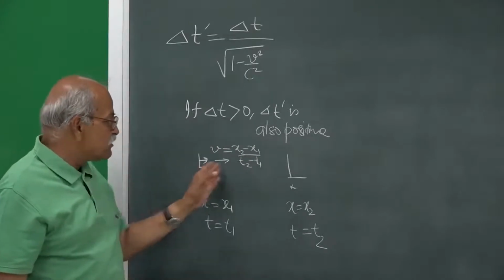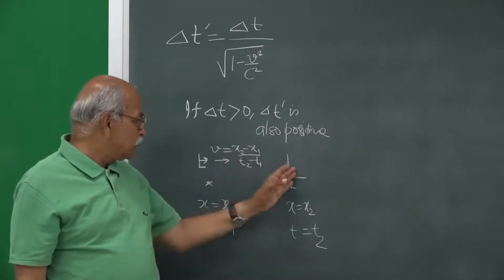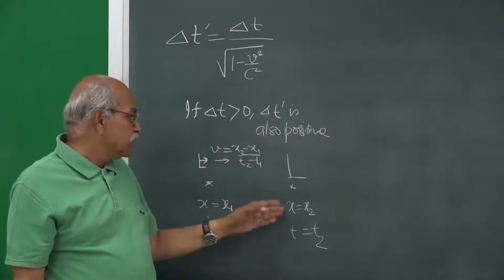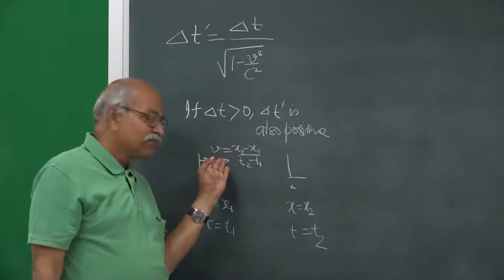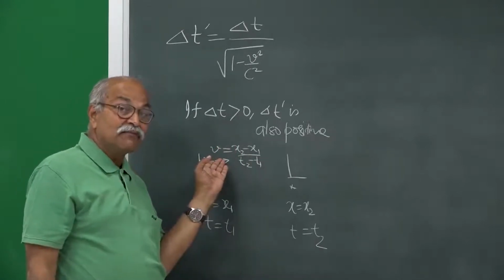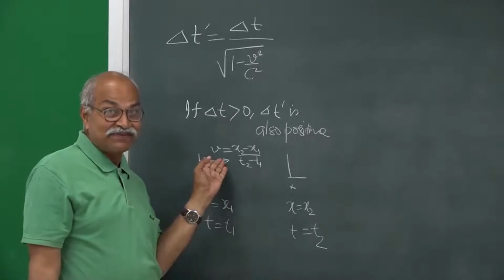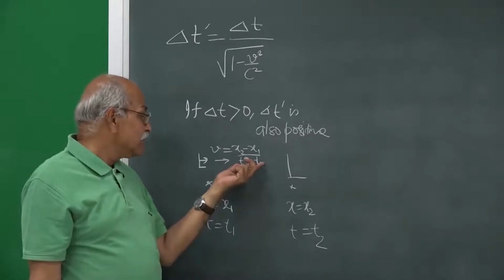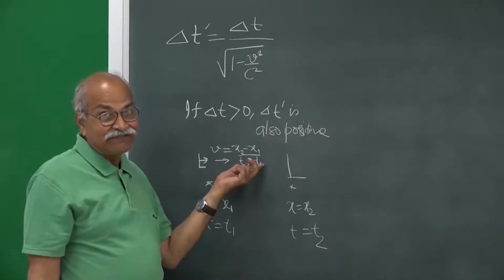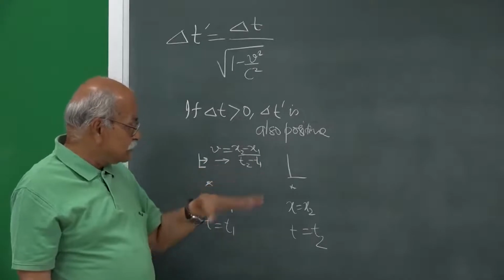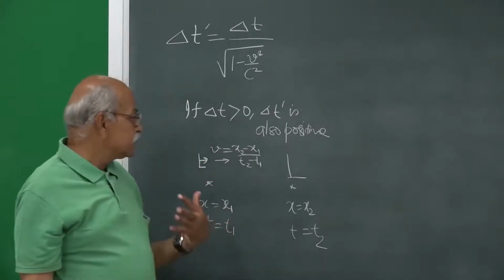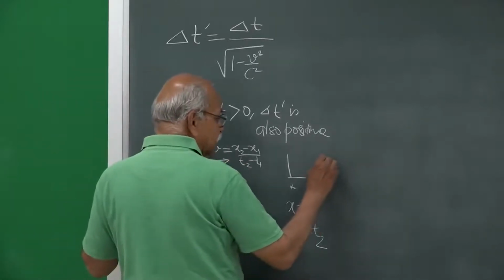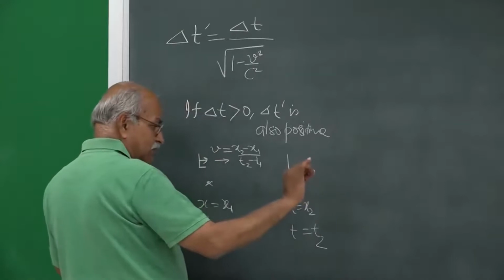So, if you have this kind of a frame, in this frame the position of these two events will be the same, and therefore, whatever is the ordering in this frame, that will remain the ordering from all other frames. So, if you can find a frame going with this velocity, then the ordering cannot change, and the velocities which we can attain are less than or equal to c. For material things you cannot obtain velocity equal to c.